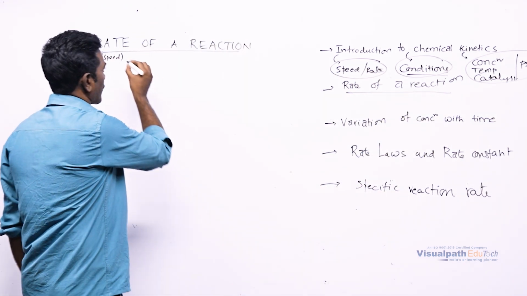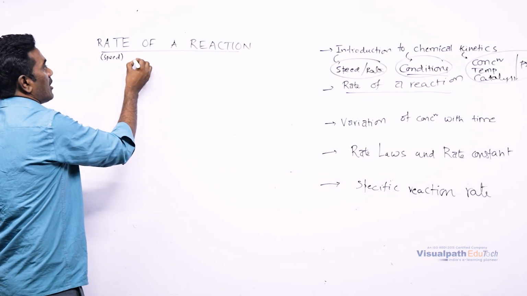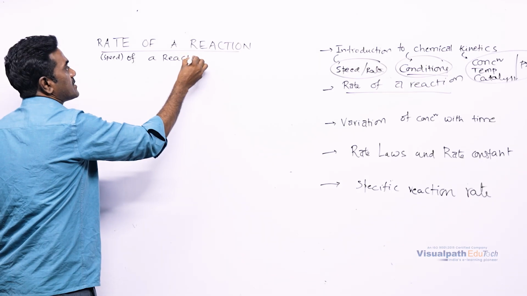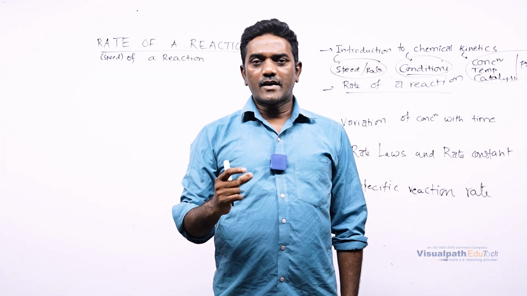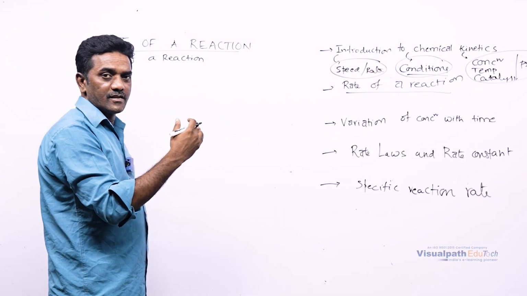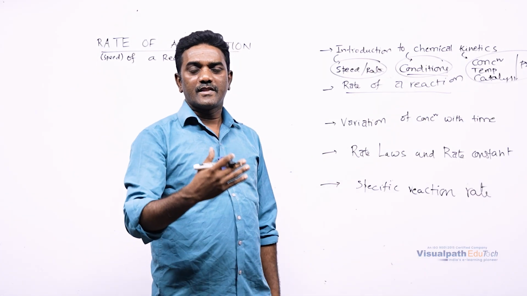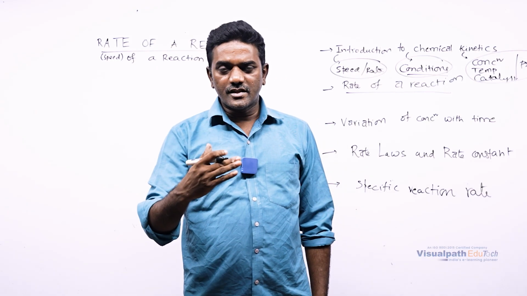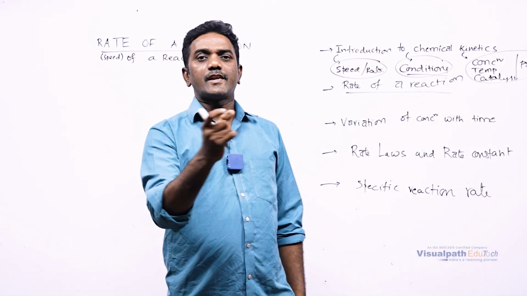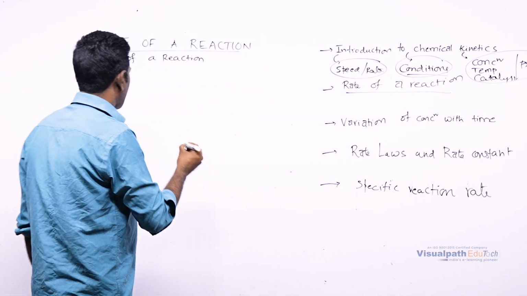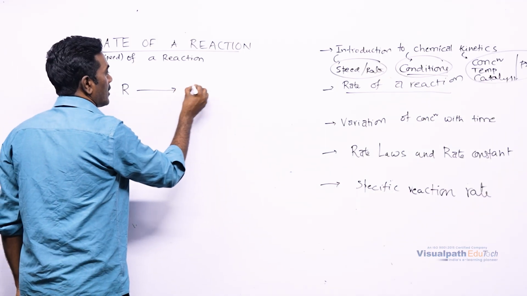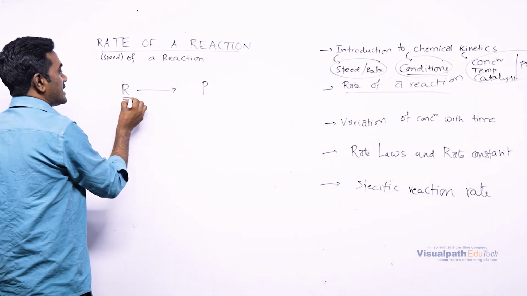What is the meaning of rate of a reaction? This can also be called the speed of a reaction. Rate of reaction is the change of concentration with respect to time. How the concentration varies with time is represented by the rate of reaction. For example, consider a reaction from reactants to products.